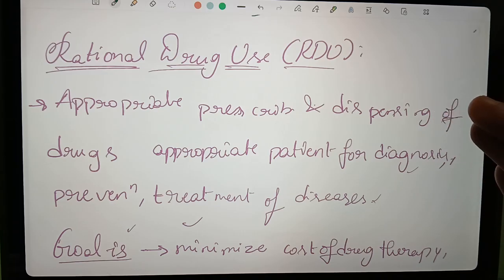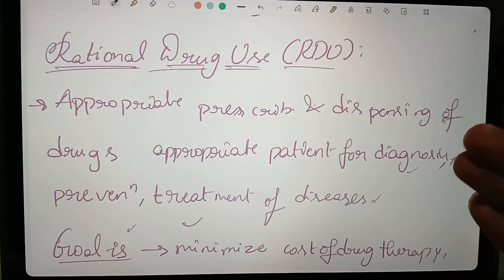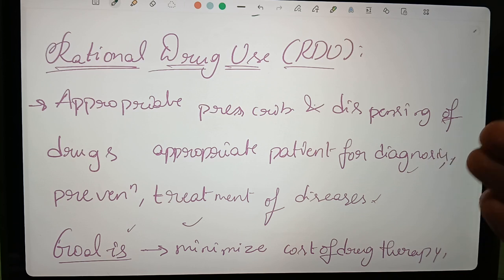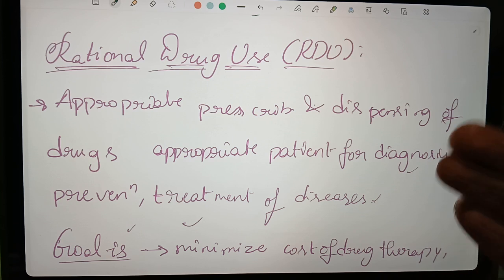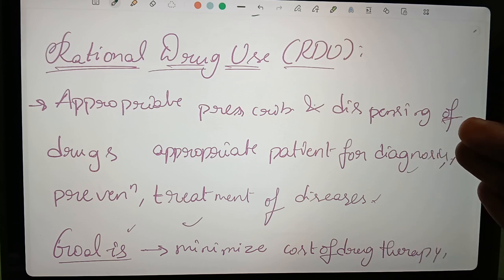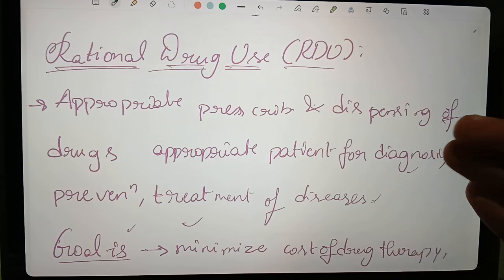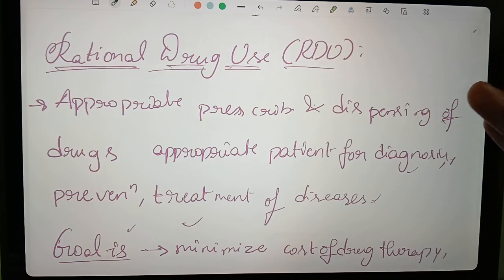It will cause the patient money problems, he cannot afford it. So we should prefer only appropriate, affordable and good drugs for that patient.